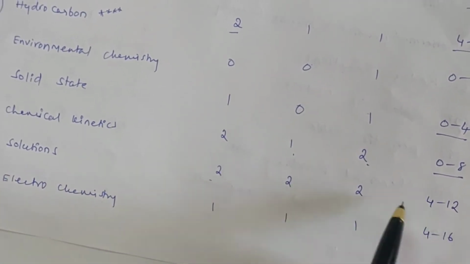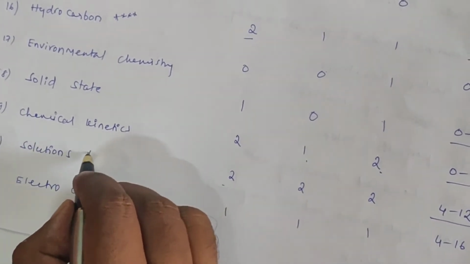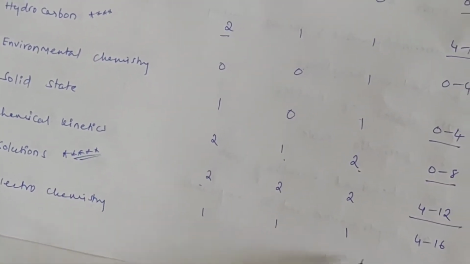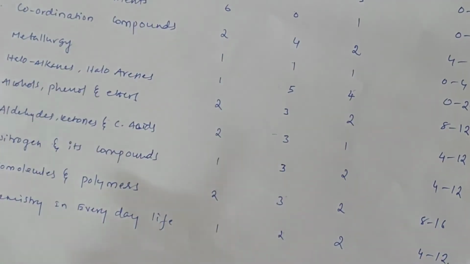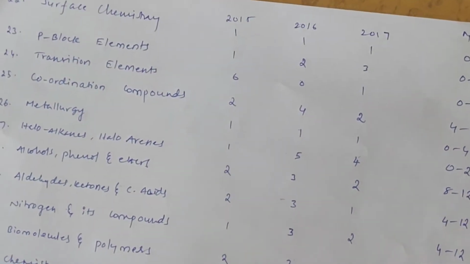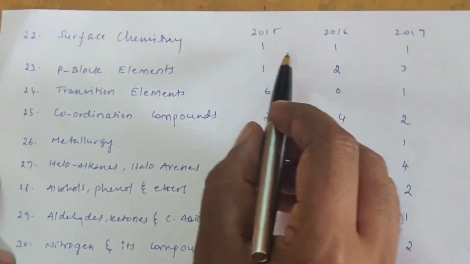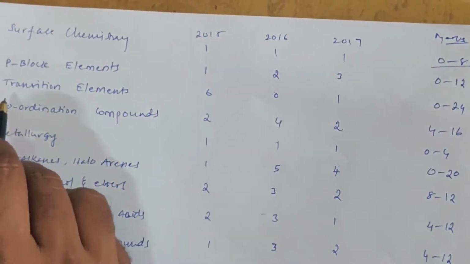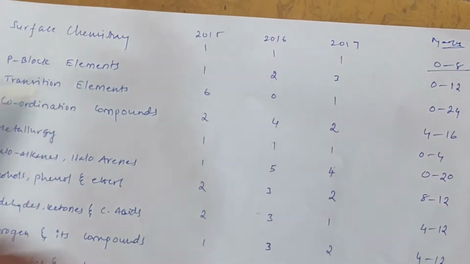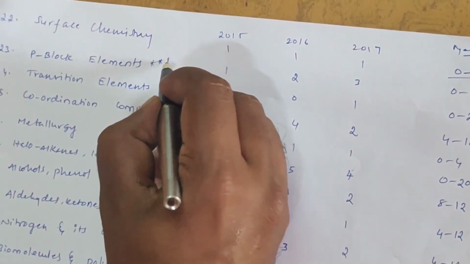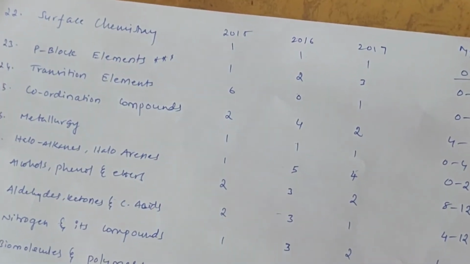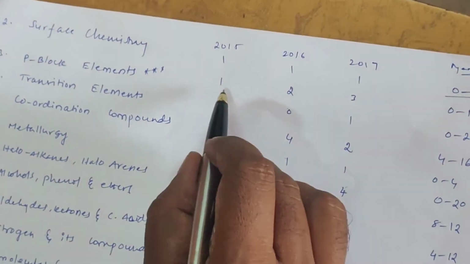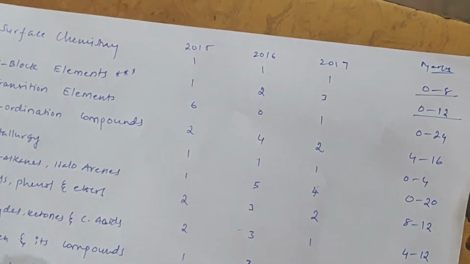Solutions: 2, 2, 2, so 4 to 12 marks. It is a very important chapter, solutions. Electrochemistry is asked every year: 1, 1, 1, so 4 to 16. Next, the 22nd chapter, surface chemistry. Surface chemistry is asked every year, 1, 1 question, so 0 to 8 marks. P block elements: 1, 2, 3. It is also very important. P block means the 13th to 18th groups. So 1, 2, 3, which is 0 to 12 marks.